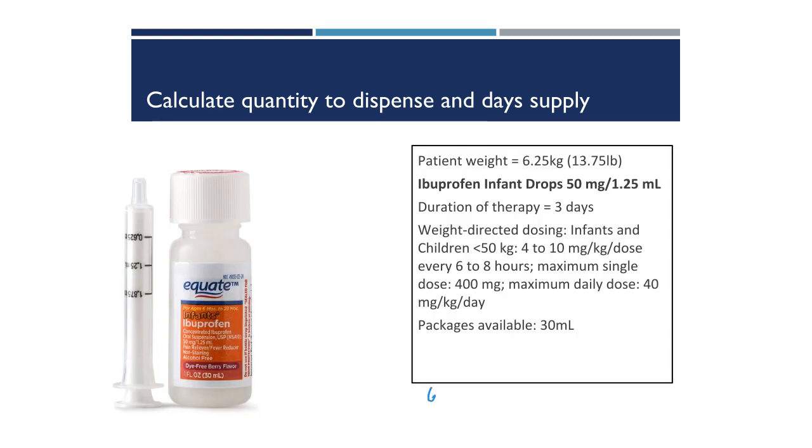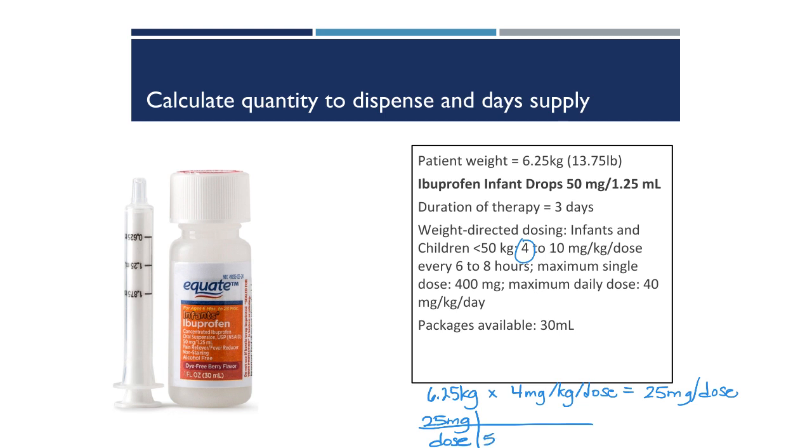Here's an over-the-counter example where you might need to advise a parent on how to administer a medication. Remember, the ibuprofen infant drops are a lot more concentrated than the children's liquid. We have a patient here who is 6.25 kilograms or 13.75 pounds. We take the weight, 6.25 kilograms, multiply it by the low end of the recommended dose, 4 milligrams per kilogram per dose. That gives us 25 milligrams per dose.